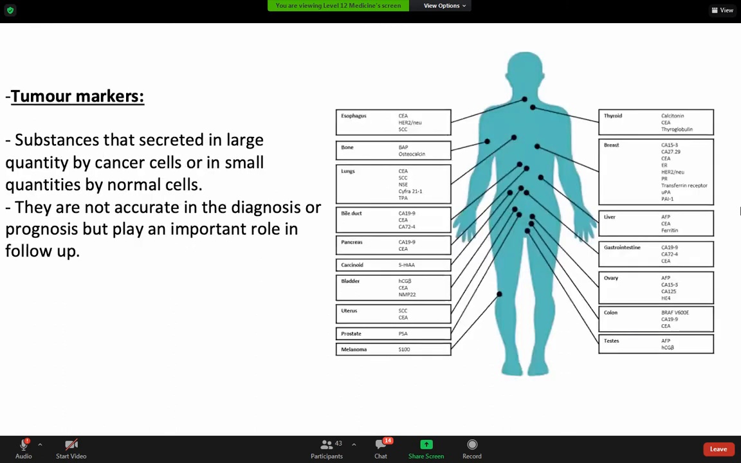Tumor markers: there are a lot of tumor markers, okay, substances which are released or secreted in large quantity by cancer cells or in small quantities by normal cells. They are not accurate in the diagnosis, this is very important, or prognosis, but play an important role in the follow-up. It could be secreted in some benign conditions, but it's important if you already diagnosed the cancer, to follow up.